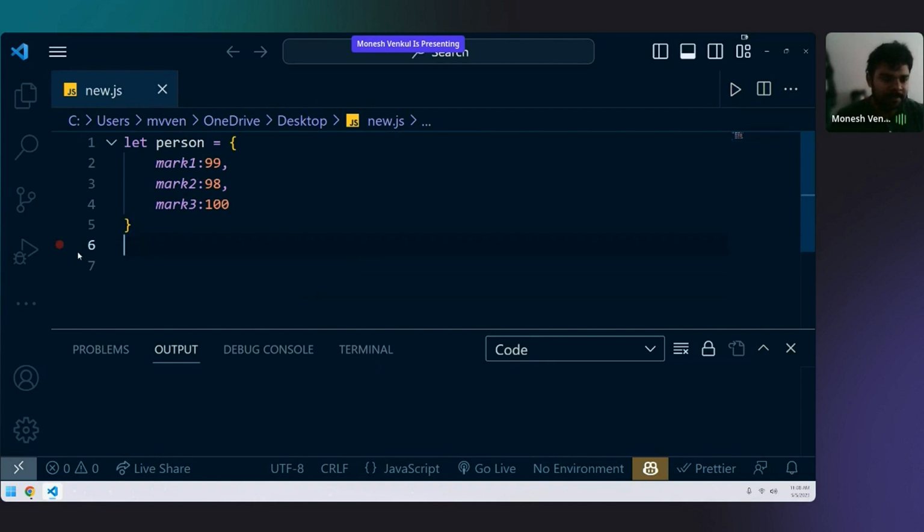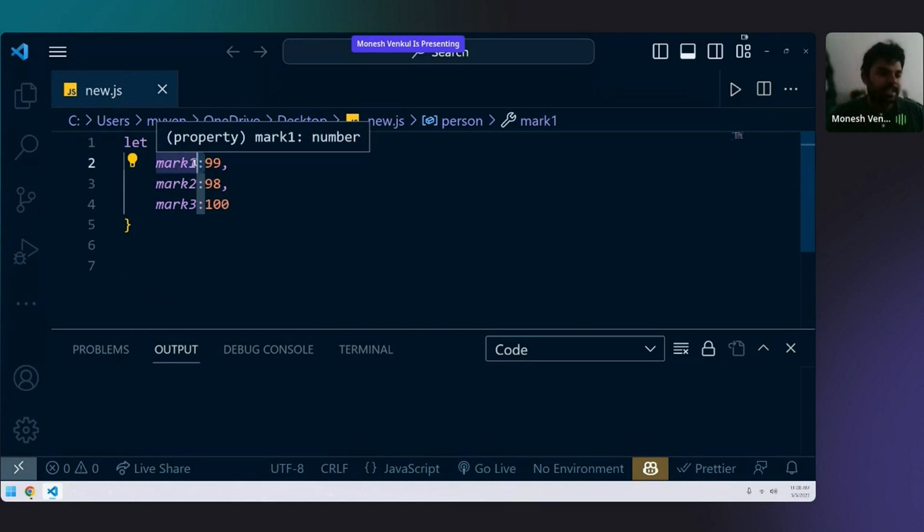Now, next thing. Have you all understood what a key value pair is? Here, if you see, they are not writing equal to. They're not saying mark 1 equal to 99, mark 2 equal to 99. That is not how we write. We write a key value pair with this colon symbol, two dots. This is the syntax.